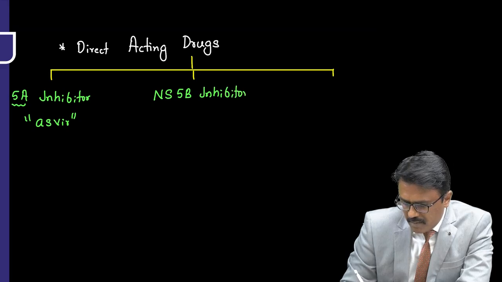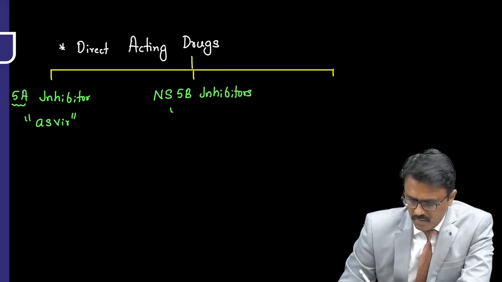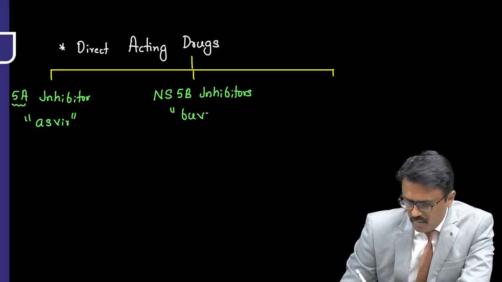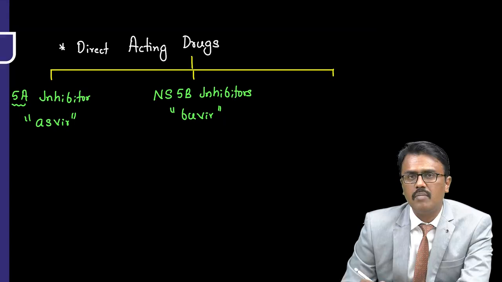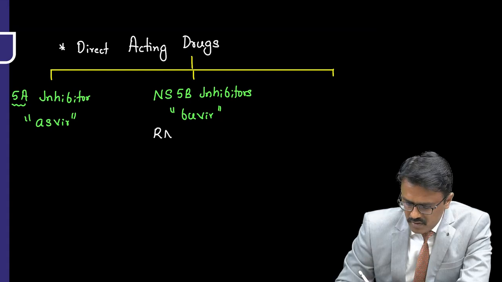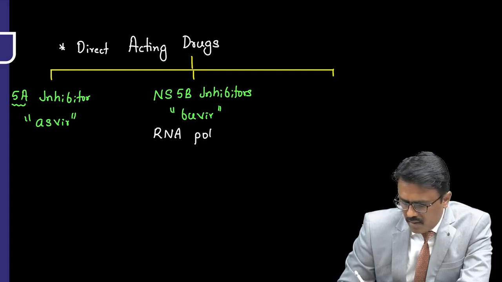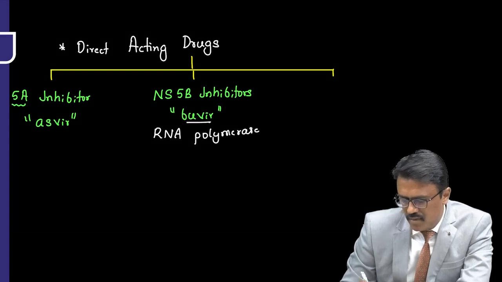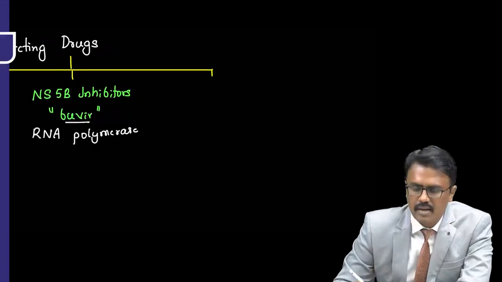NS5B inhibitors, and they all end with Buvir. NS5B is also called RNA polymerase, so RNA polymerase inhibitors. Just remember they end with Buvir. Then we have another category.